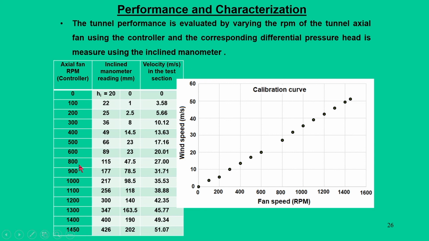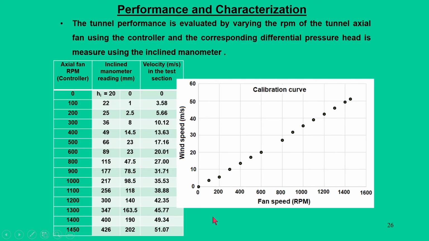So, this means that if you want a desired wind speed, we can adequately control the RPM of the fan to regulate it, and this has to be done during the calibration itself. We do not require subsequent calibrations when we are doing the model testings. So, for 27 meter per second we must run the fan at 800 RPM. Once you do that, you can accurately say the wind speed is about 27 meter per second. So, this is what we call the calibration and characterization of the tunnel.